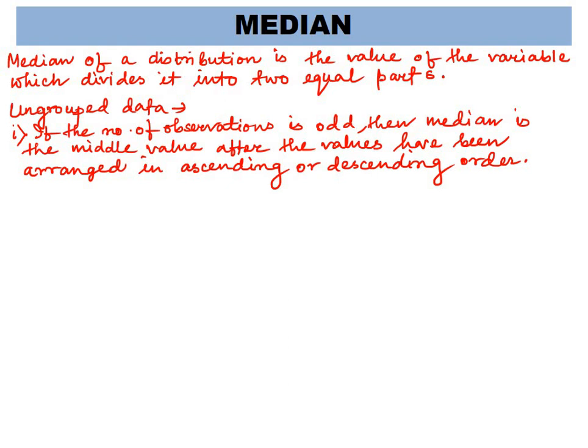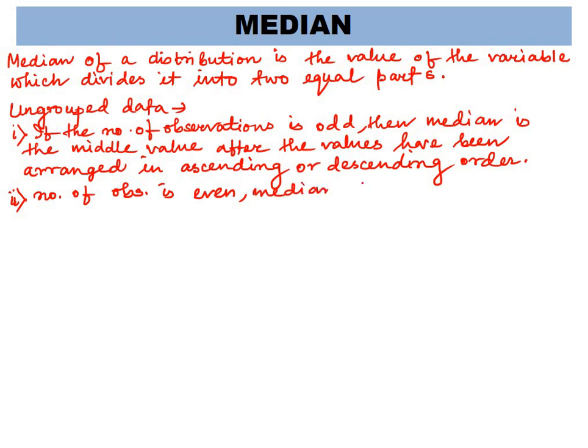Now, if the number of observations is even, in that case what we do is take the mean of the middle two observations, the mean of the middle terms. What do we take? Median.